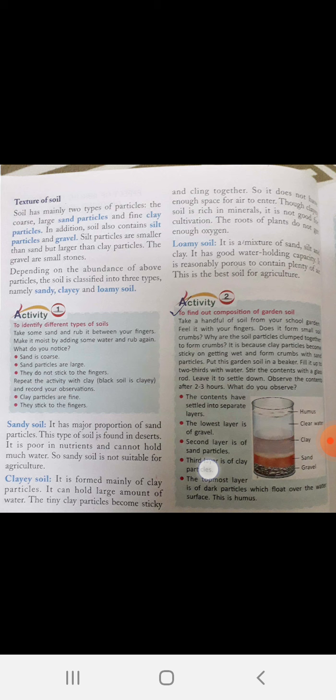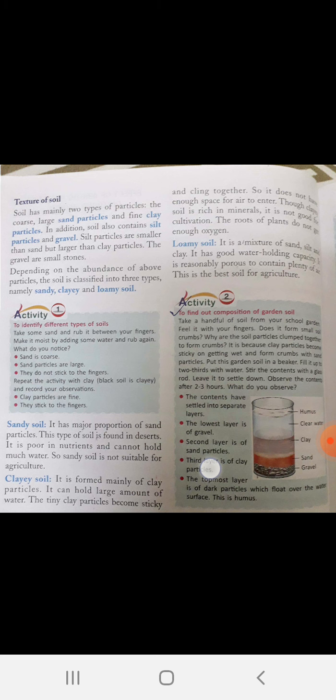Next is clay soil. It is mainly made up of clay particles. It can hold a large amount of water. The clay particles become sticky and cling together, so there is not enough space for air to enter. Clay soil is rich in minerals, but it is not good for cultivation because the roots of the plants do not get enough oxygen.